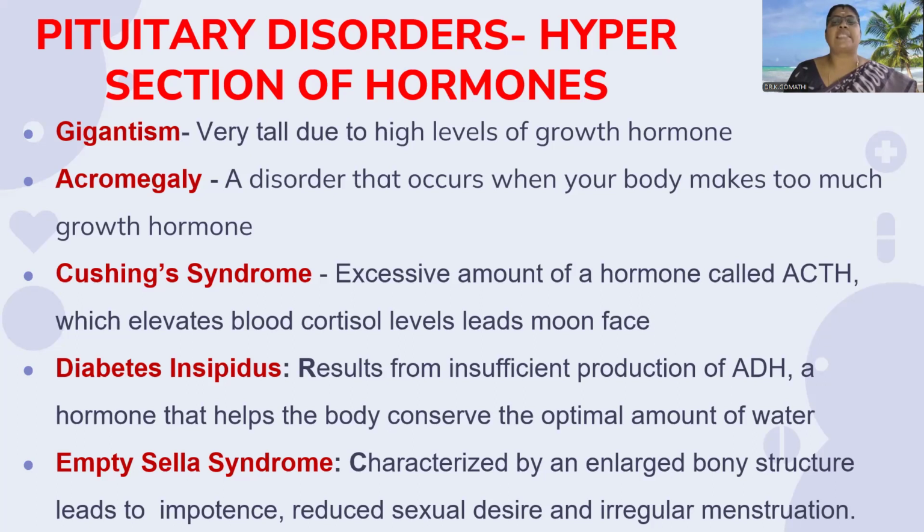Cushing syndrome: an excessive amount of adrenocorticotropic hormone elevates the blood cortisol level and leads to moon face. Diabetes insipidus is a condition of insufficient production of antidiuretic hormone, which helps the body to conserve an optimal amount of water. There will be excessive urination in the diabetes insipidus condition. Empty sella syndrome, characterized by an enlarged bony structure, leads to impotence, reduced sexual desire, and irregular menstruation.